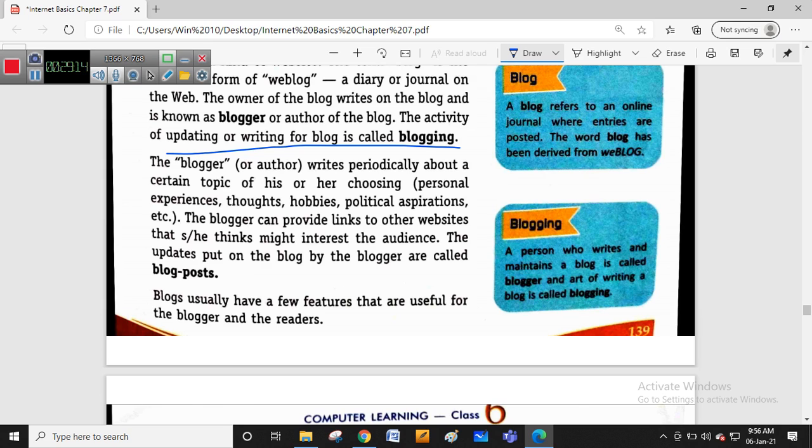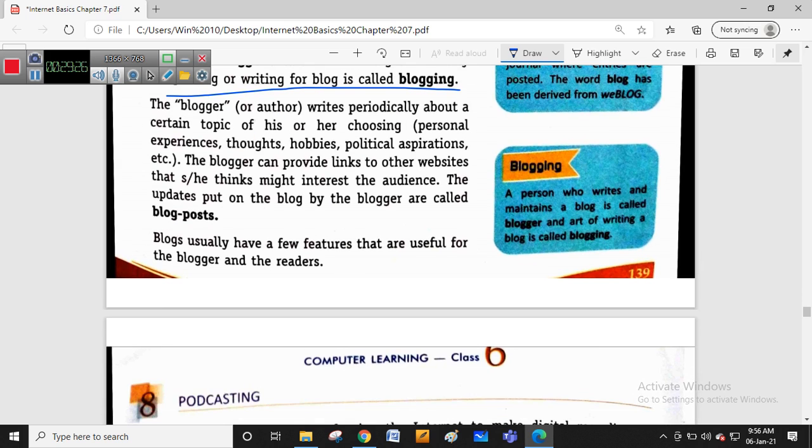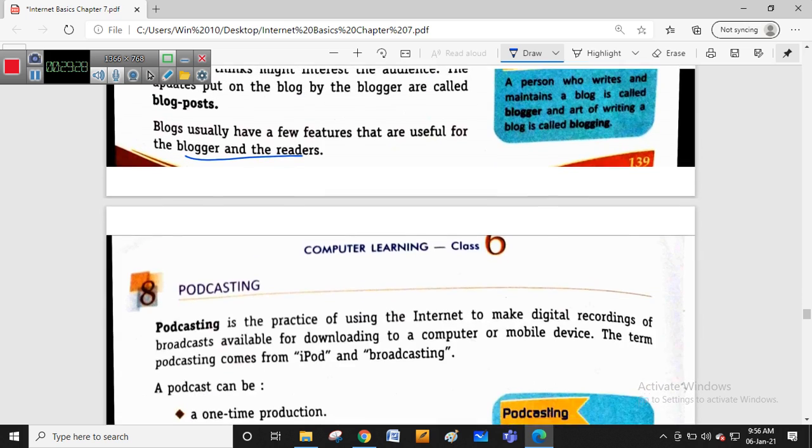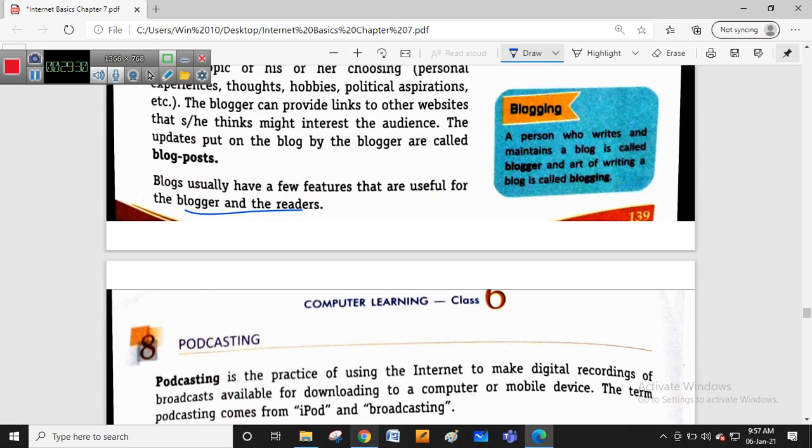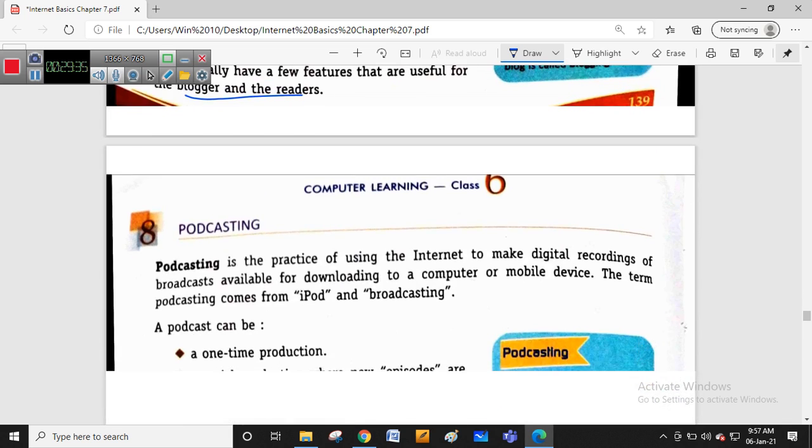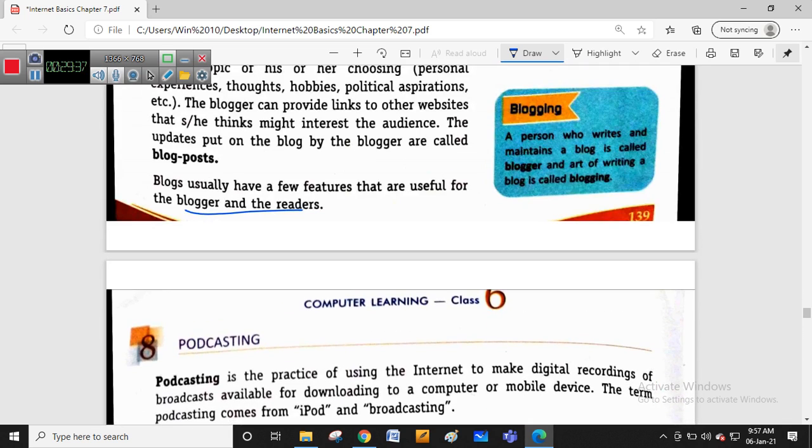A blog is nothing but a simple website where we share our personal diary or journal, based on our hobbies, political aspirations or experiences, all things we can do. Blogs usually have features that are useful for the blogger and the readers also. Famous blog sites are Blogger and WordPress. Blogger is from Google and WordPress is open source.